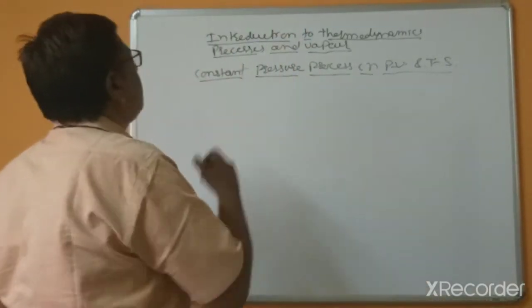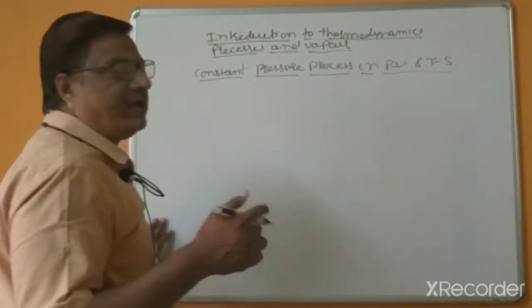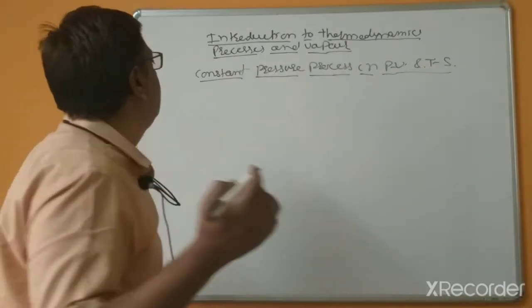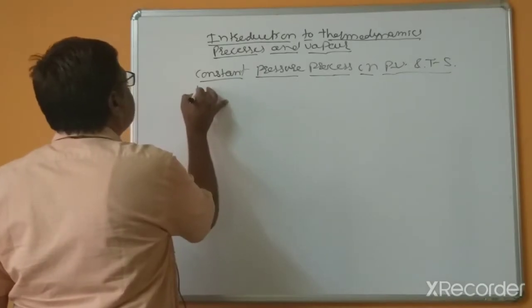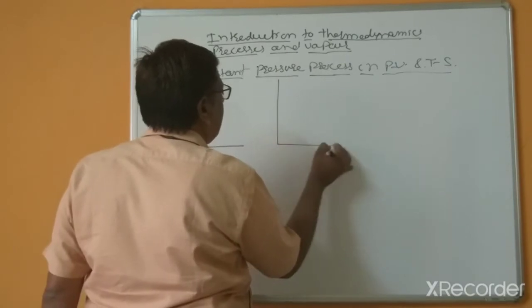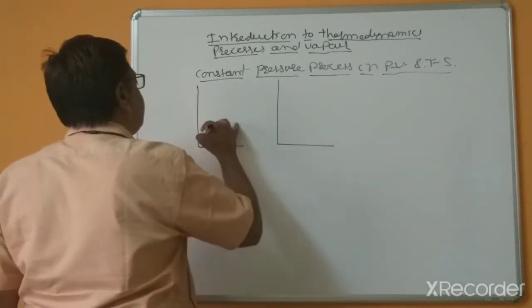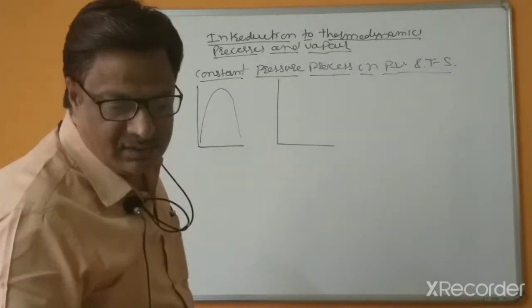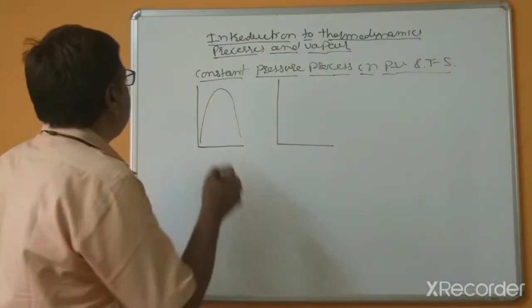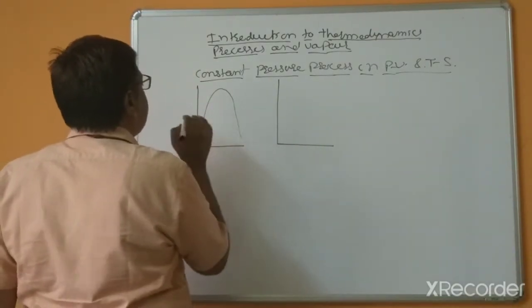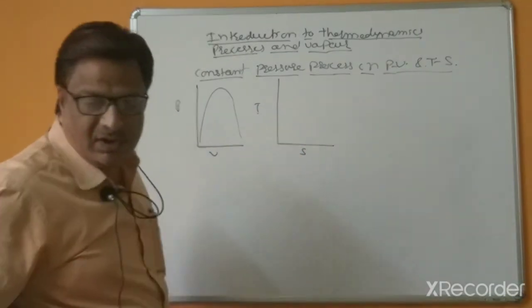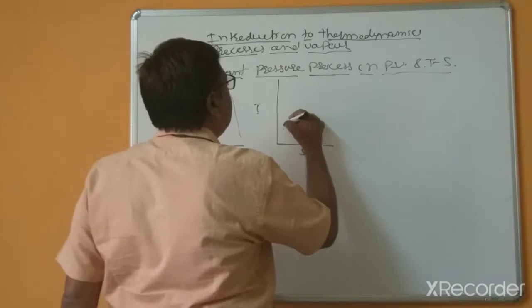Constant pressure process means, suppose 1 kg of steam is subjected to superheating, etc. On the PV diagram, and this is the TS diagram. Constant pressure, and this is the saturated liquid line and this is the saturated vapor line, and this is pressure and this is temperature versus entropy.